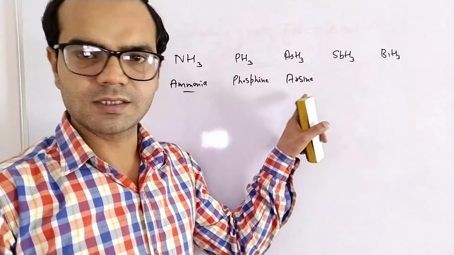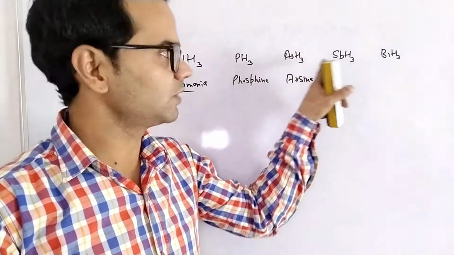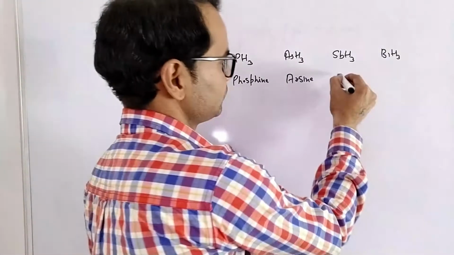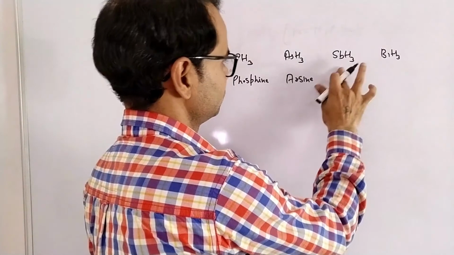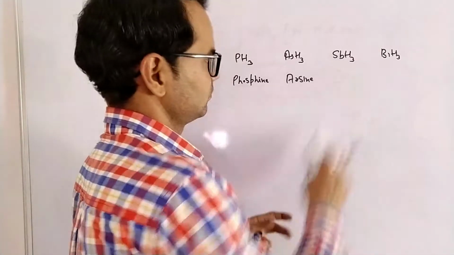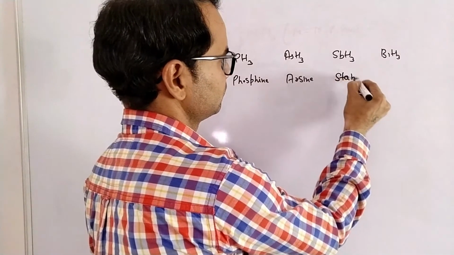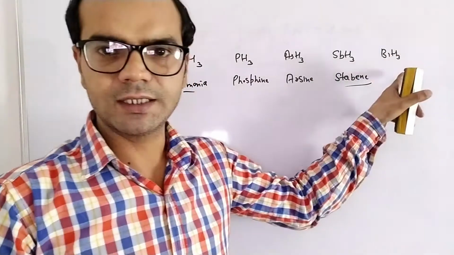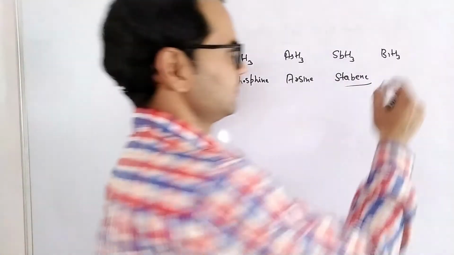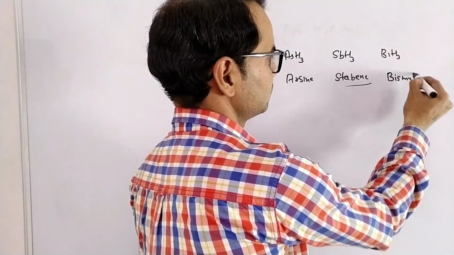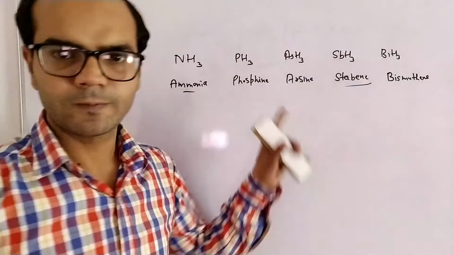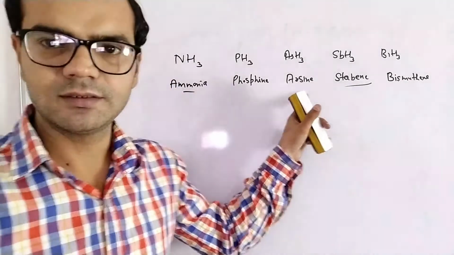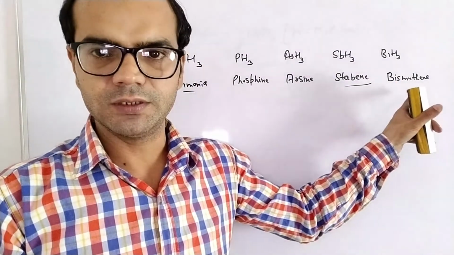SbH3, antimony hydride, is known as stibine, and bismuth hydride is known as bismuthine. These are the names of hydrides: ammonia, phosphine, arsine, stibine and bismuthine.